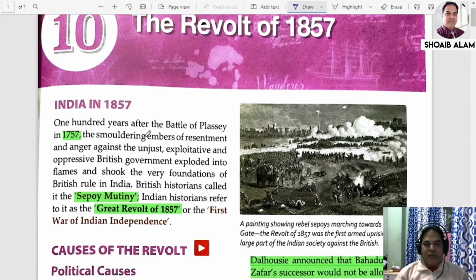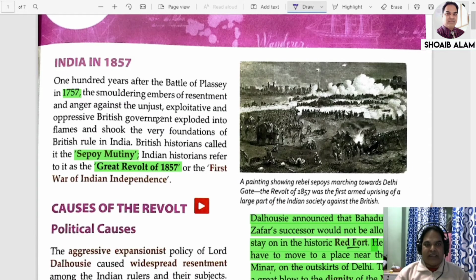If you go through this first paragraph, you will come to know that Indian historians refer to this great rising as the great revolt of 1857, whereas British historians regard this revolt as a sepoy mutiny, simply a mutiny started by the sepoys of India, the Sipahi, as we also call it. Altogether, due to all these reasons, this sepoy mutiny or the great revolt of 1857 is also known as the first war of Indian independence.